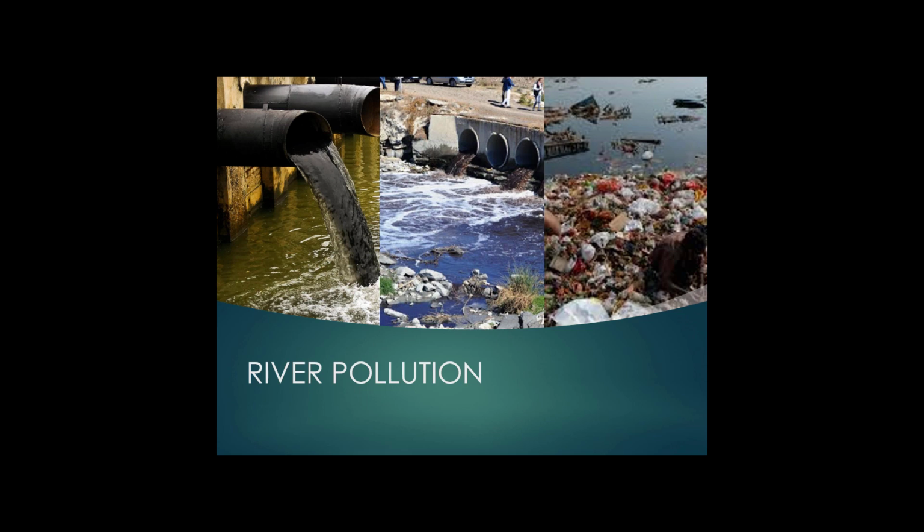There are various action plans launched by the government to clean the river, like the National River Conservation Plan.